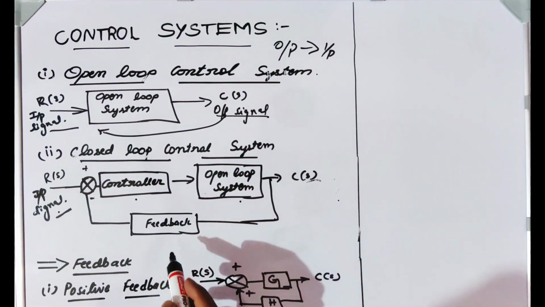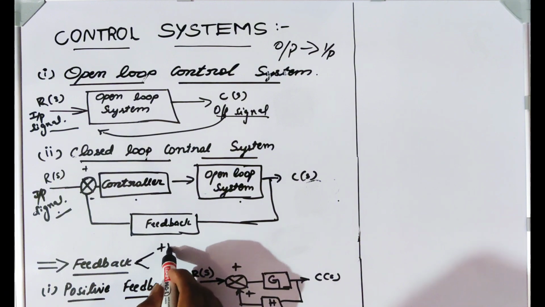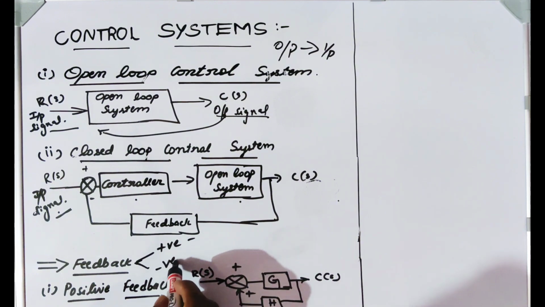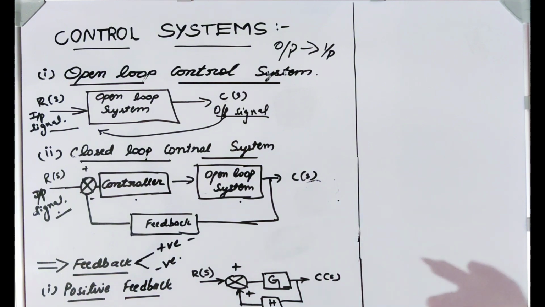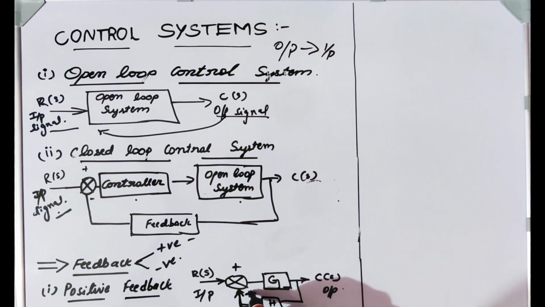Now we are going to discuss feedback. There are two types of feedback methods: one is positive feedback and another one is negative feedback. First we are going to discuss positive feedback. The block diagram for positive feedback network is shown here. This is the input signal, this is the output signal, this is the open loop system, and this is the feedback. The feedback which is going to the input from output is positive. This is known as positive feedback.